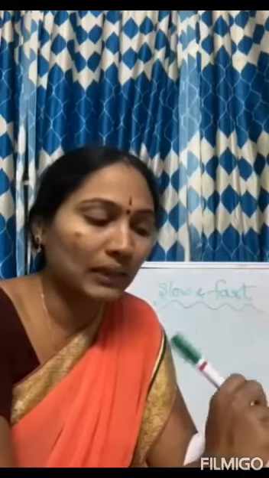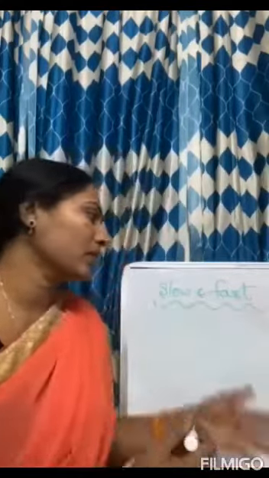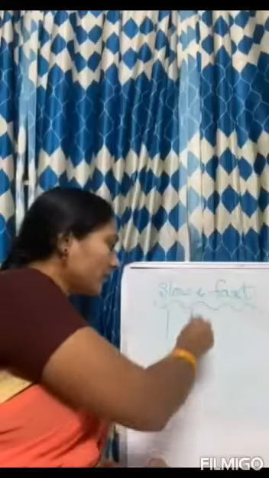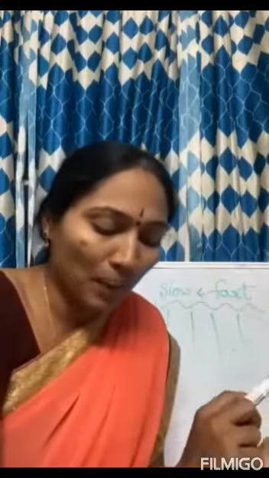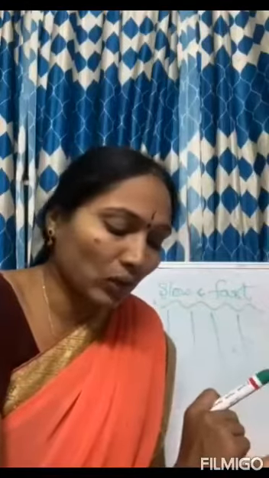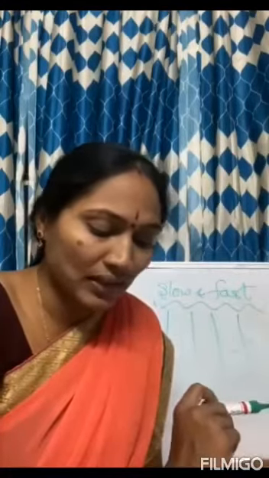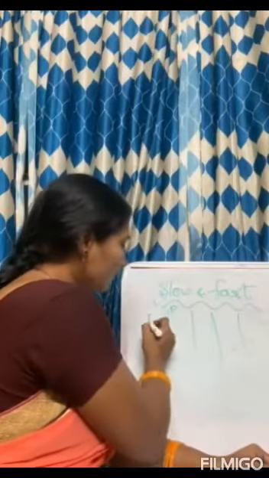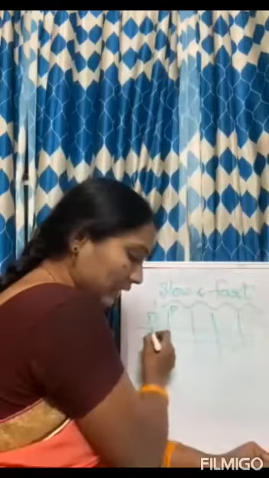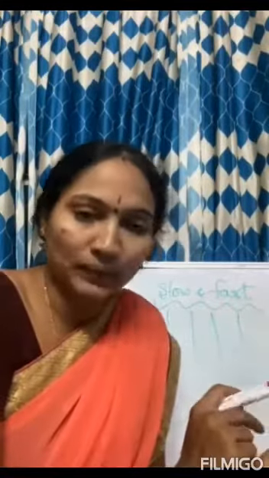Priya, Karthik, Divya and Kiran have participated in a 100 meters running race. So 100 meters running race, 4 members have participated. So they took 20 seconds, 22 seconds, 25 seconds, 28 seconds. First one is Priya. Second one is Karthik. Third one Divya. And next is Kiran.